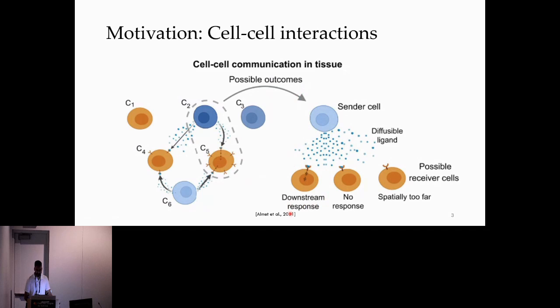So cells can release diffusible ligands that can trigger nearby responses. So for instance, a ligand might bind to a receptor and trigger a downstream signaling response, or the receiver cell may not respond at all. Spatial information is also important for cell-cell interactions. So cells in closer proximity are more likely to interact, whereas cells that are more distant make ligand-receptor interaction more difficult.